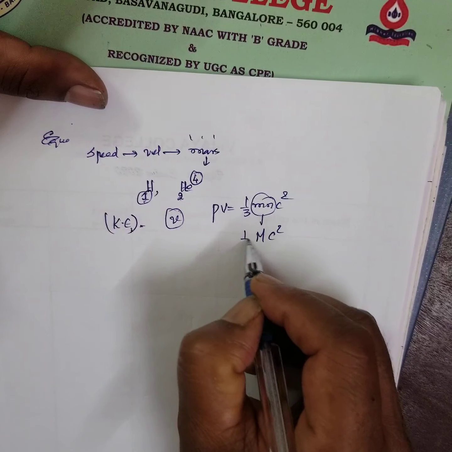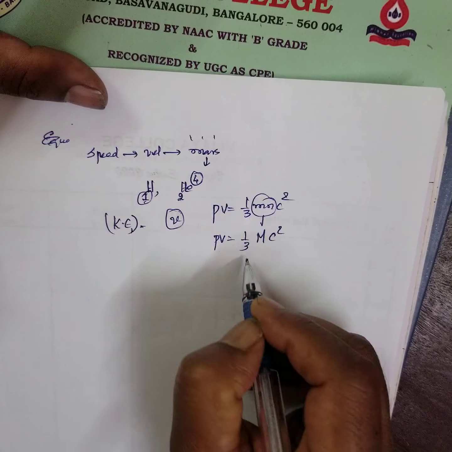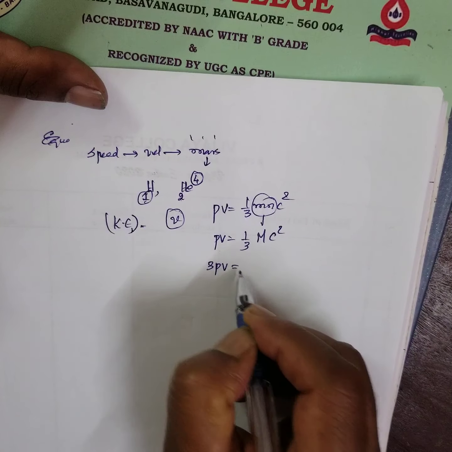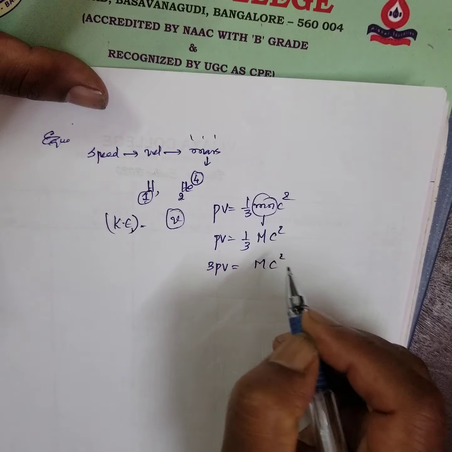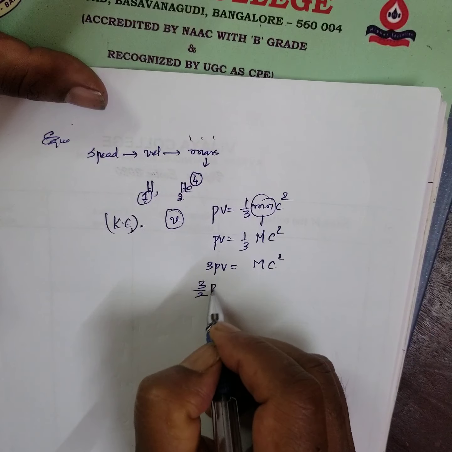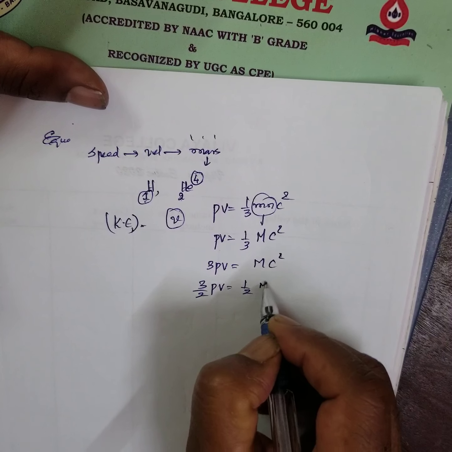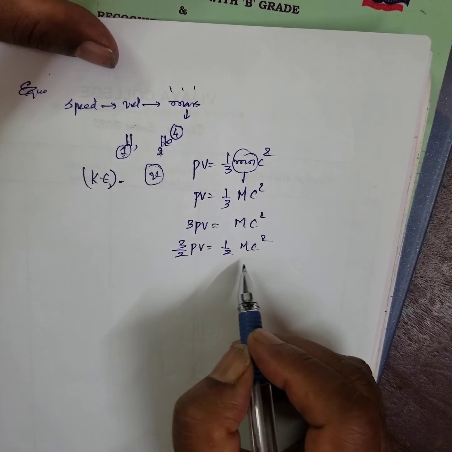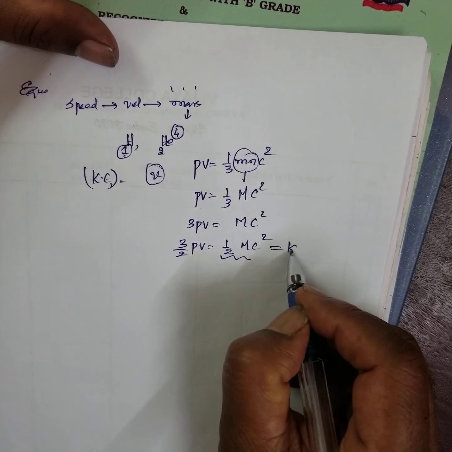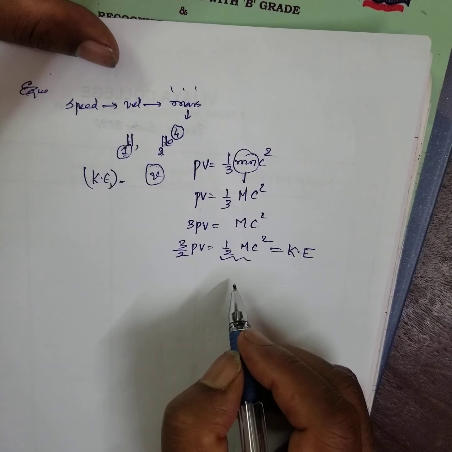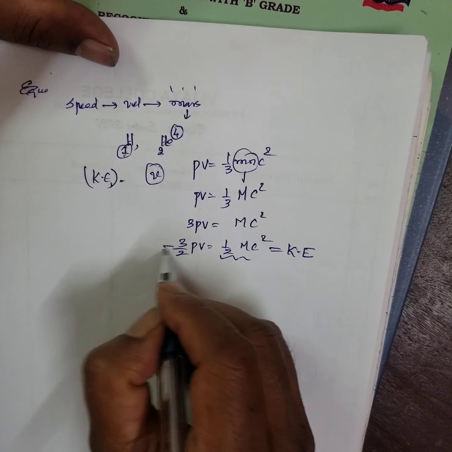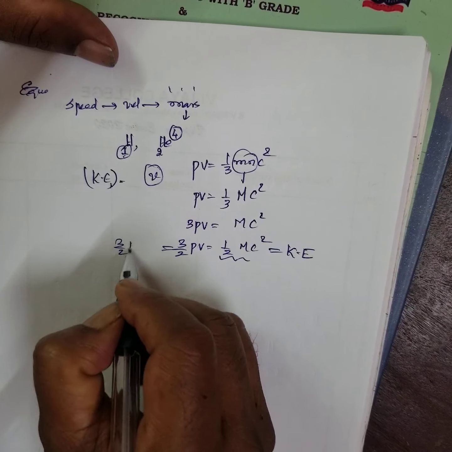So c square, 1/3 PV, cross multiply: 3 PV is equal to mc square, multiplied both sides by half, right? This is what? Kinetic energy, is it not? Kinetic energy. Now PV is equal to RT, therefore 3/2 RT.